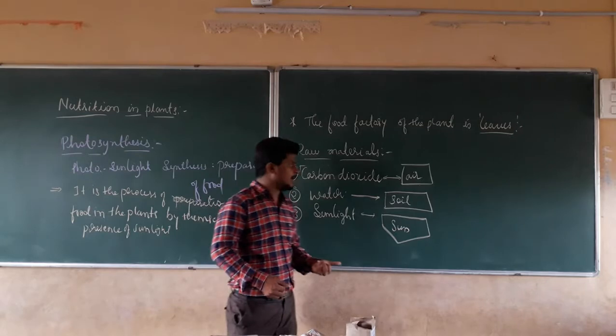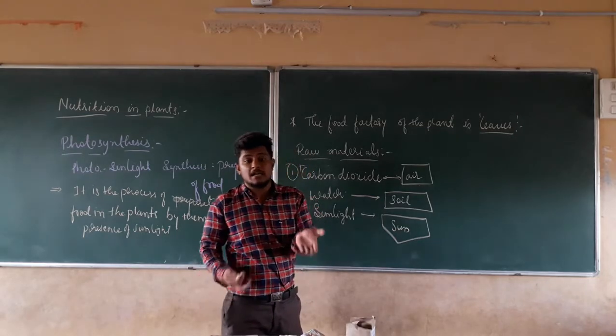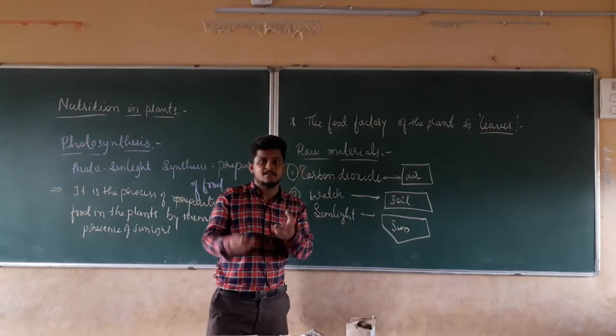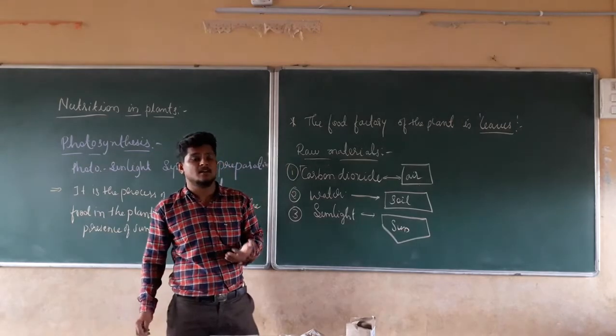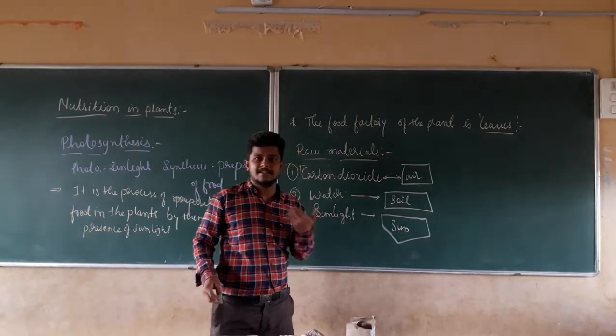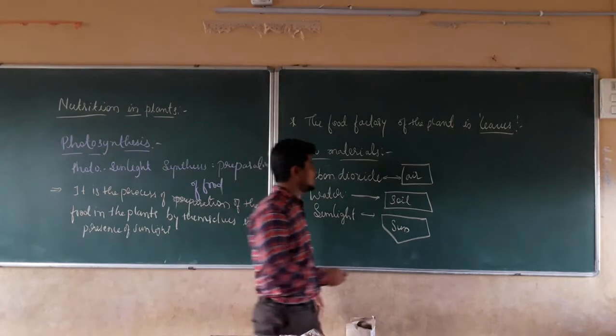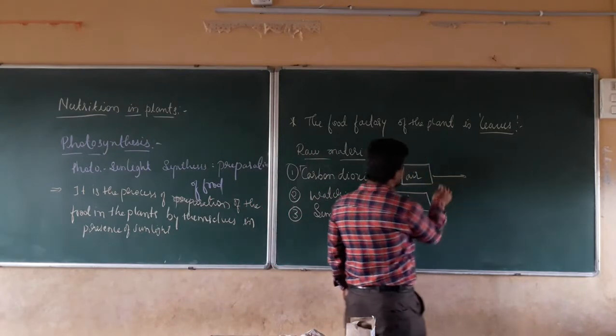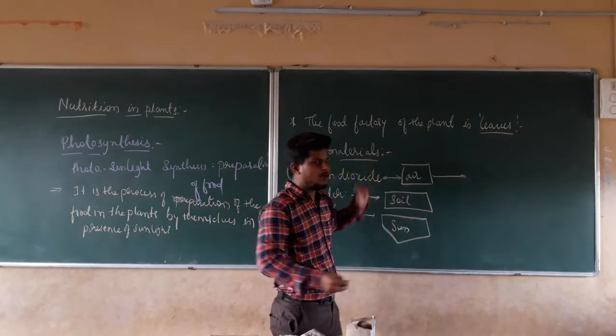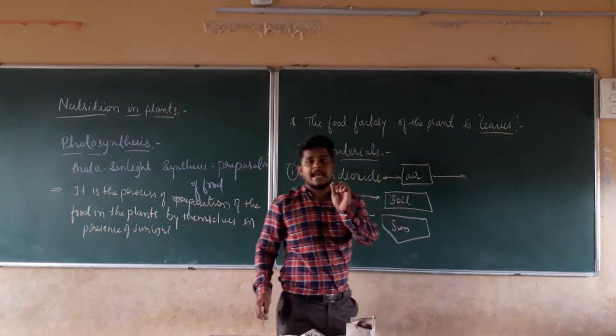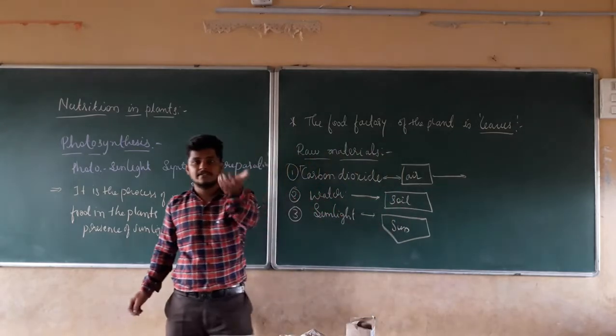How are plants going to take carbon dioxide inside their body? Plants take carbon dioxide inside their body by using tiny pores which are present on the leaves.